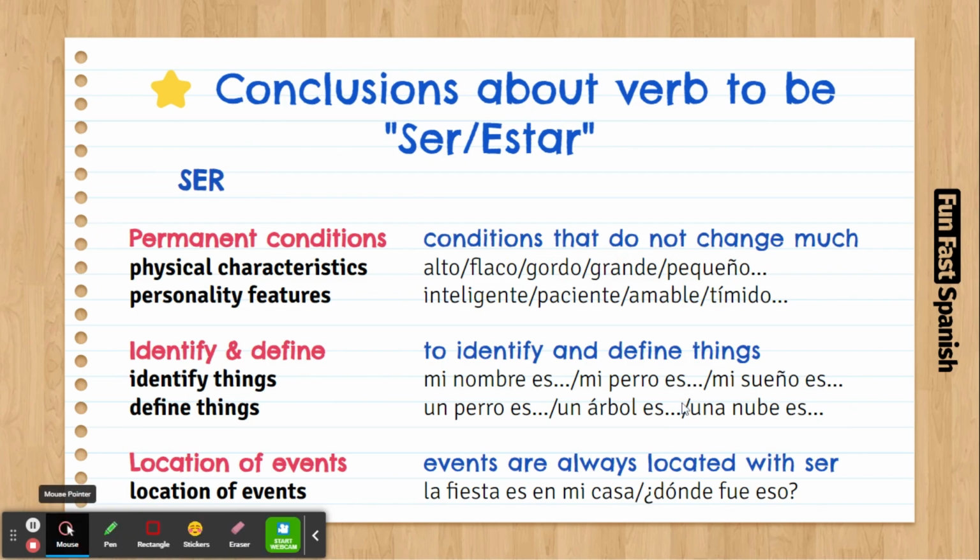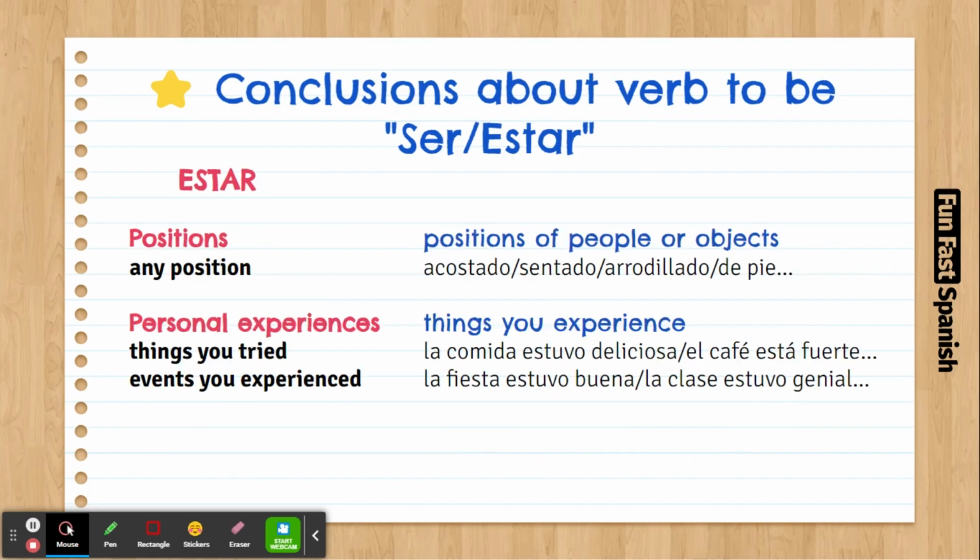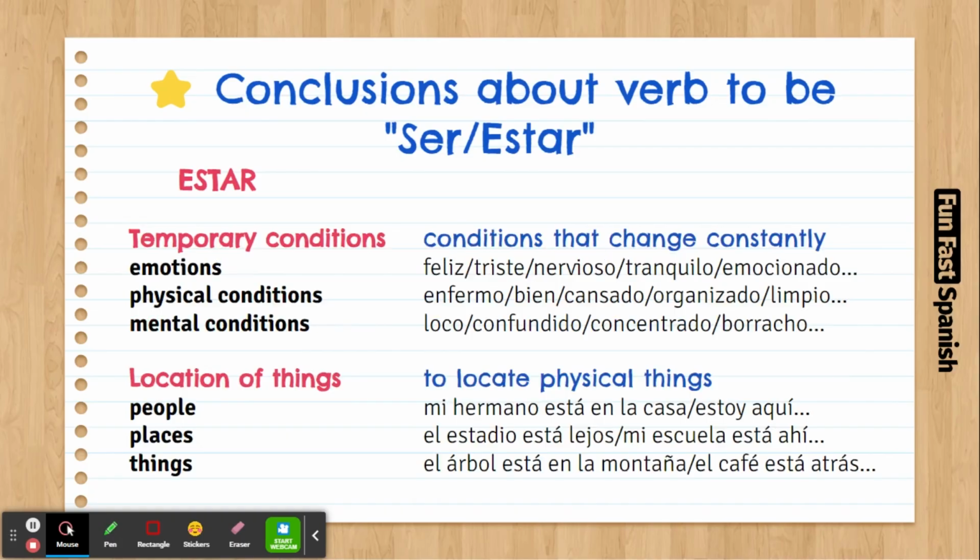The verb estar is mainly for temporary conditions, but it also works for other things. The main two things are temporary conditions and location of things, and also positions and personal experience. So, our four things. The main ones are these two: temporary conditions as well as location of things.